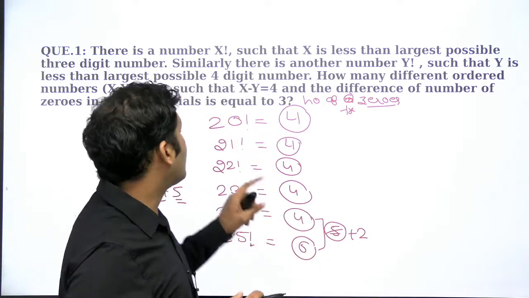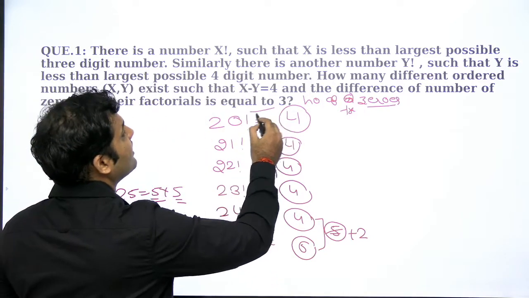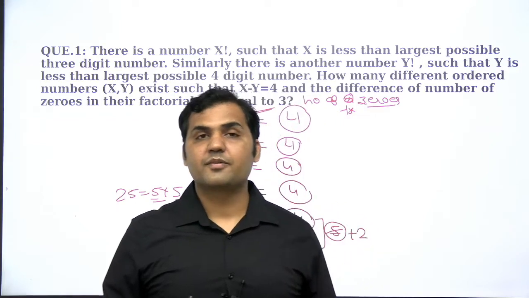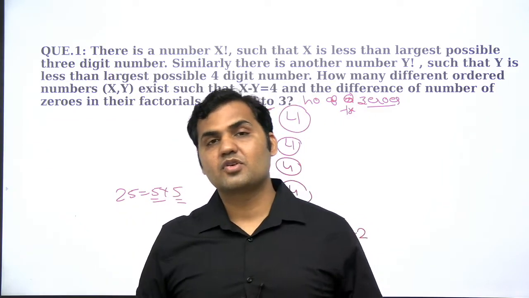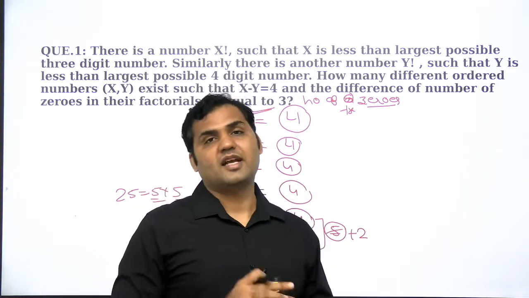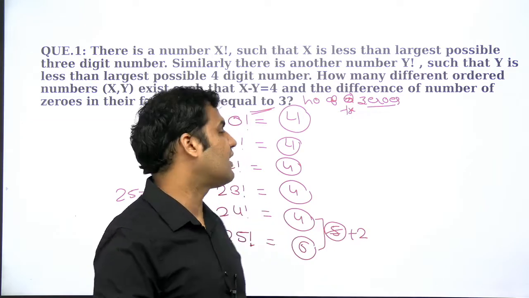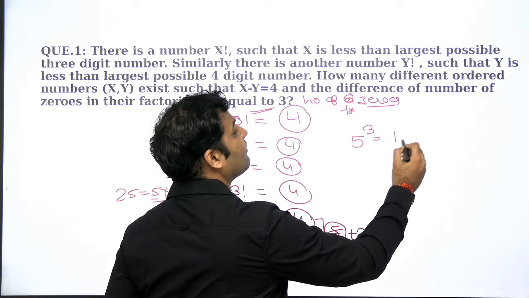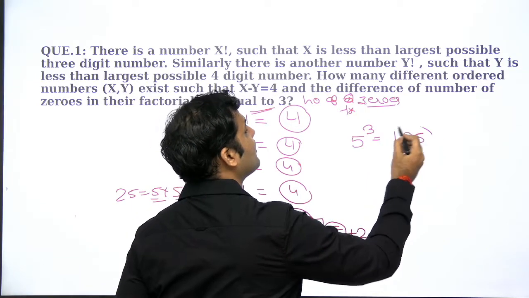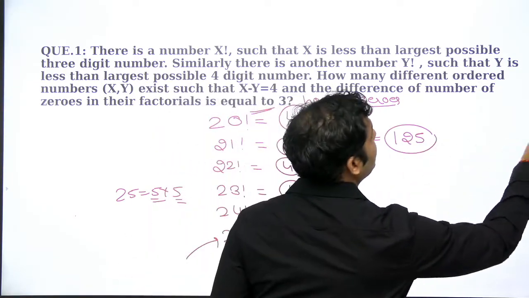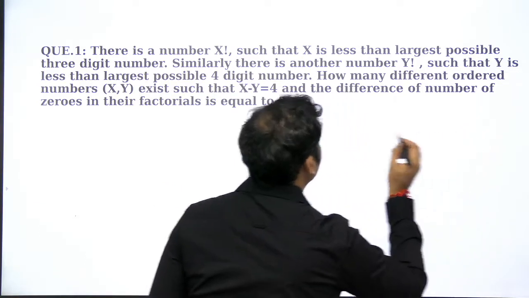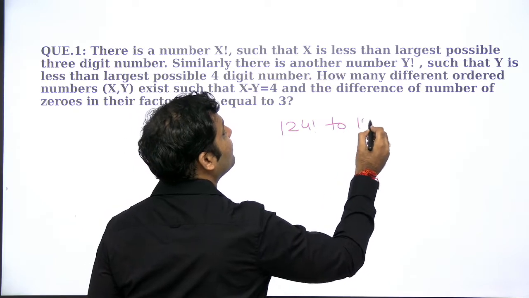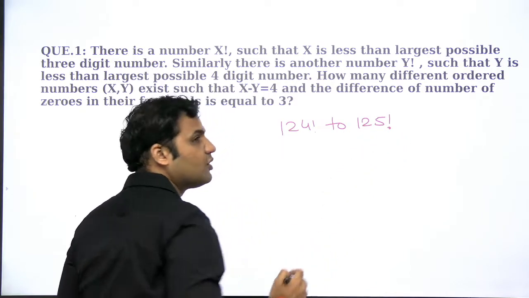So if I want the difference in the number of zeros to be equal to 3, दो consecutive numbers में अगर मुझे 3 का number of zeros का difference चाहिए तो मेरे को 3 extra 5 लाने पड़ेंगे. 3 extra 5 लाने के लिए मुझे 5 की power 3 का multiple लेना पड़ेगा. 5 की power 3 का multiple is 125. So that means when you move from 124 factorial to 125 factorial, the number of zeros will get jumped